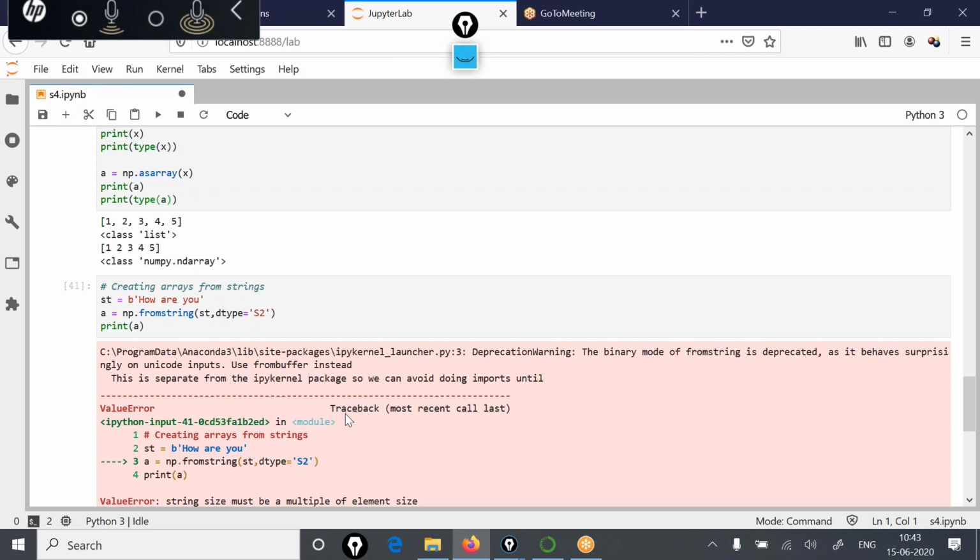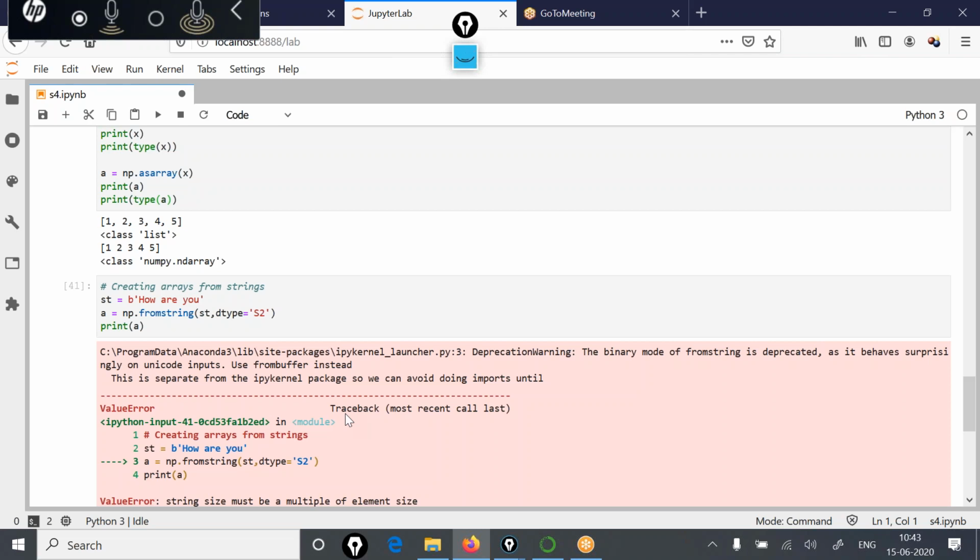The size of the elements is 1, 2, 3, 4, 5, 6, 7, 8, 9, 10, 11. Let me add one more space to make the total size 12. If the total size is 12, it can be sliced into equal-size pieces, each having a length of 2. Now if I run the program, yes,